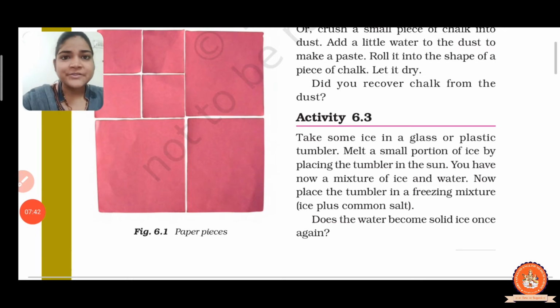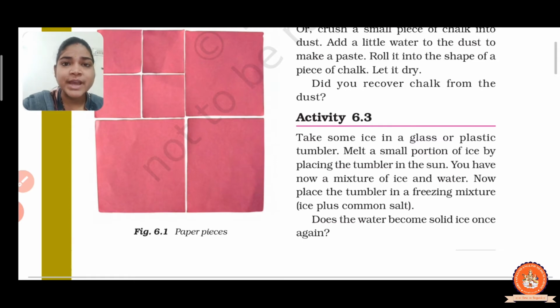Now the next activity, 6.3, is to show the change in the state of a material. Let us start activity 6.3. For that, take some ice in a glass or plastic tumbler.